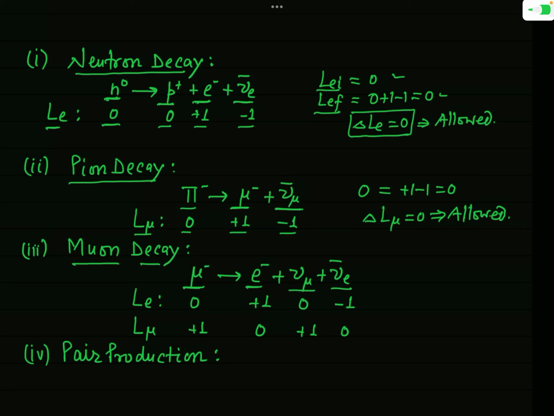So in this process, two types of leptons are involved. So we will see whether this process is allowed or not on the basis of two lepton numbers, one for the electron and another for the mu meson. So you have to find the value of both Le and L mu in this process. Are you getting the things?